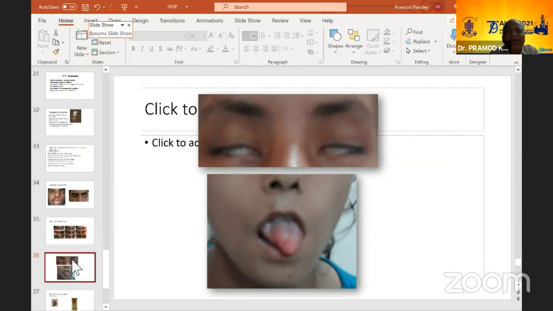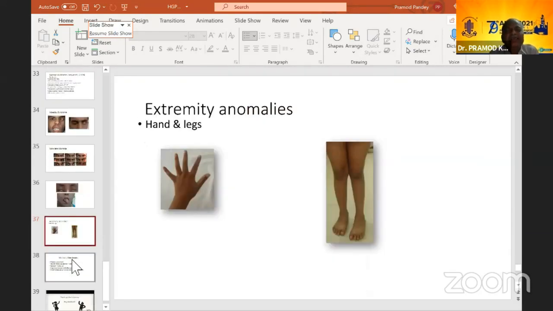This is showing another one, bilateral Mobius. You can see the tongue is furrowed, hypoplastic, and these are very classical features which you may see. Not all of them have this. And this is showing clinodactyly and knock knees, a lot of features in the extremities, which can be there in Mobius. So you need to evaluate them systemically. As I said, they can cross with CFM, and a lot of other findings can also be there on eye examination. So one should keep in mind the possibility of Mobius when you are looking at CCDDs.